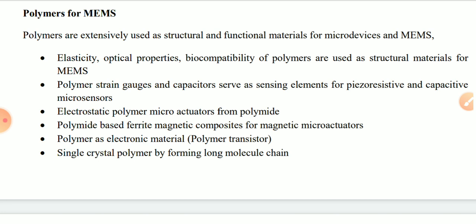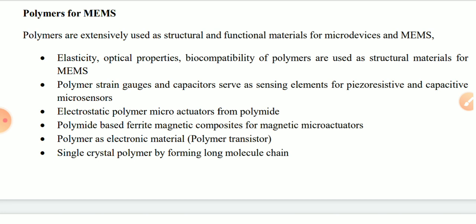Polymers are extensively used as structural and functional materials for micro devices and MEMS. Polymer can be used as a structural as well as a functional material. So that is a good property. Polymer materials have elasticity and optical properties. These are the main advantages of polymer, and because of that, it can be used as a structural material for MEMS.